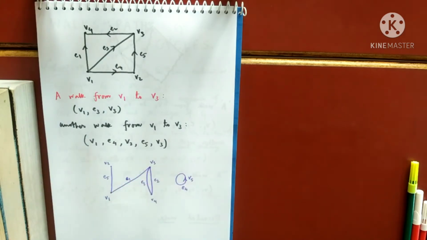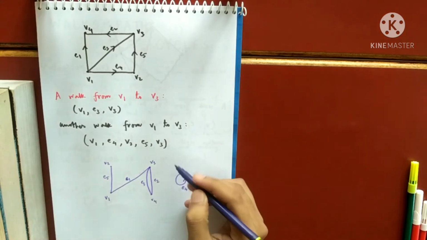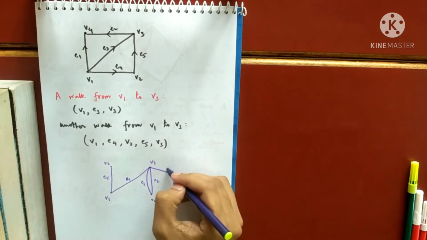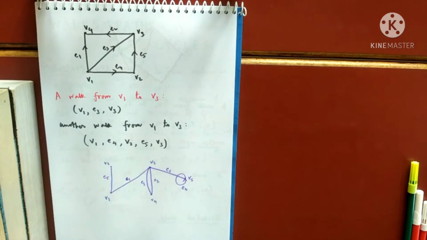I cannot go to V5, maybe I have to connect one edge. Believe me, I'm not interested in E5 for the time being. Hold on. Let me draw an edge here also, call this edge E6.